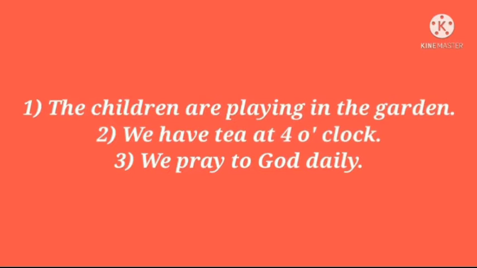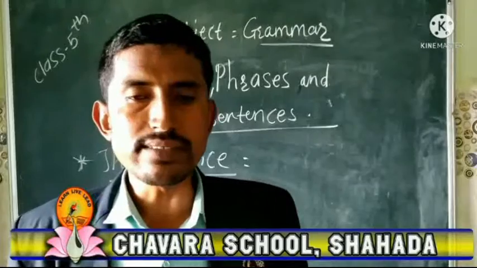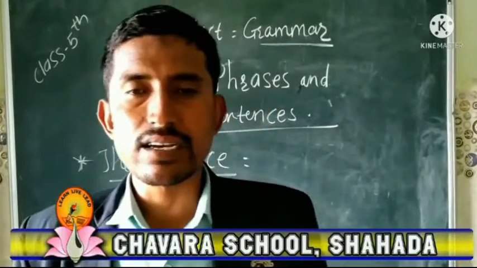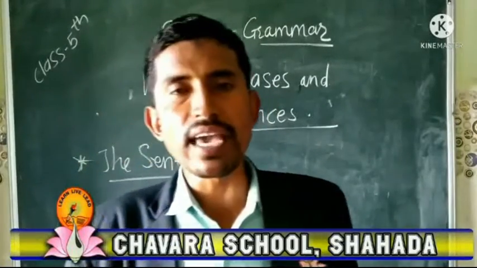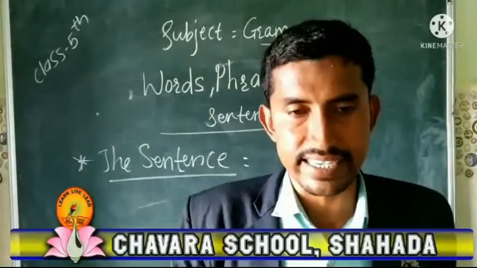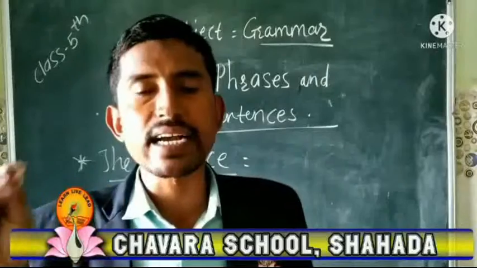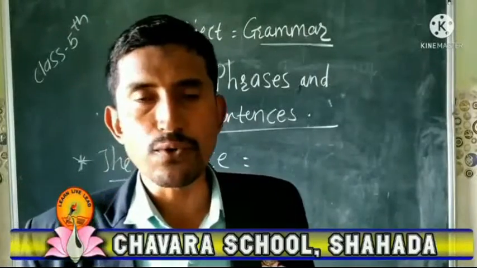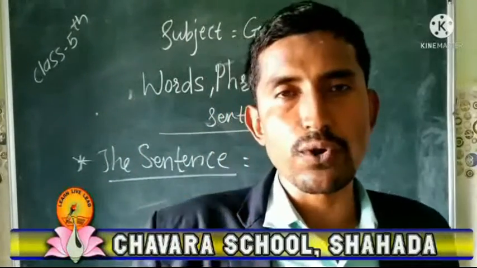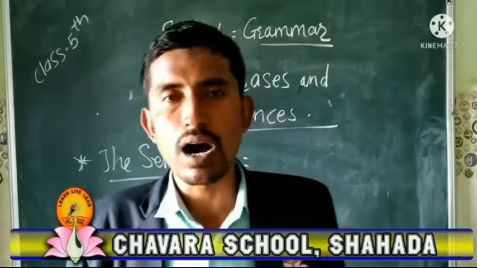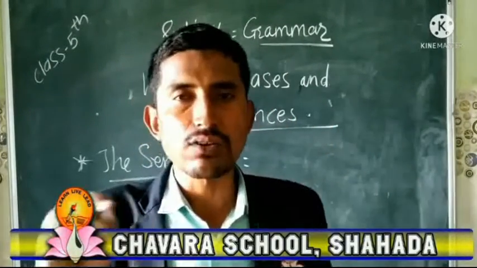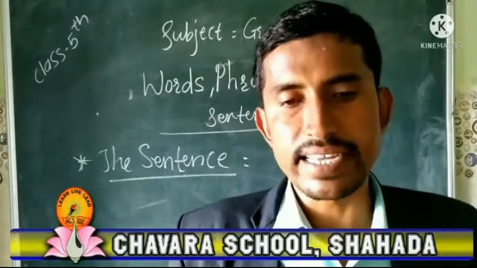We pray to God daily. By studying these groups of words, we are getting complete sense. Therefore, these groups of words are examples of sentences.